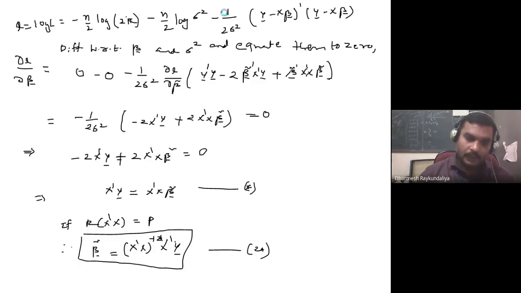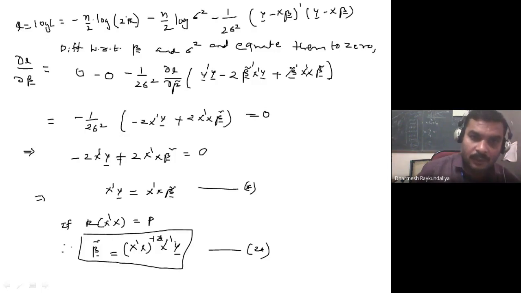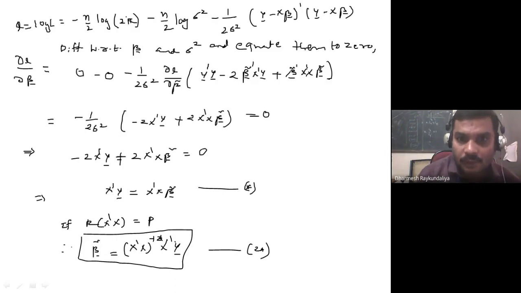So just take the derivative of L with respect to sigma square. We will get minus n by 2 sigma square. Then this is the minus minus plus.